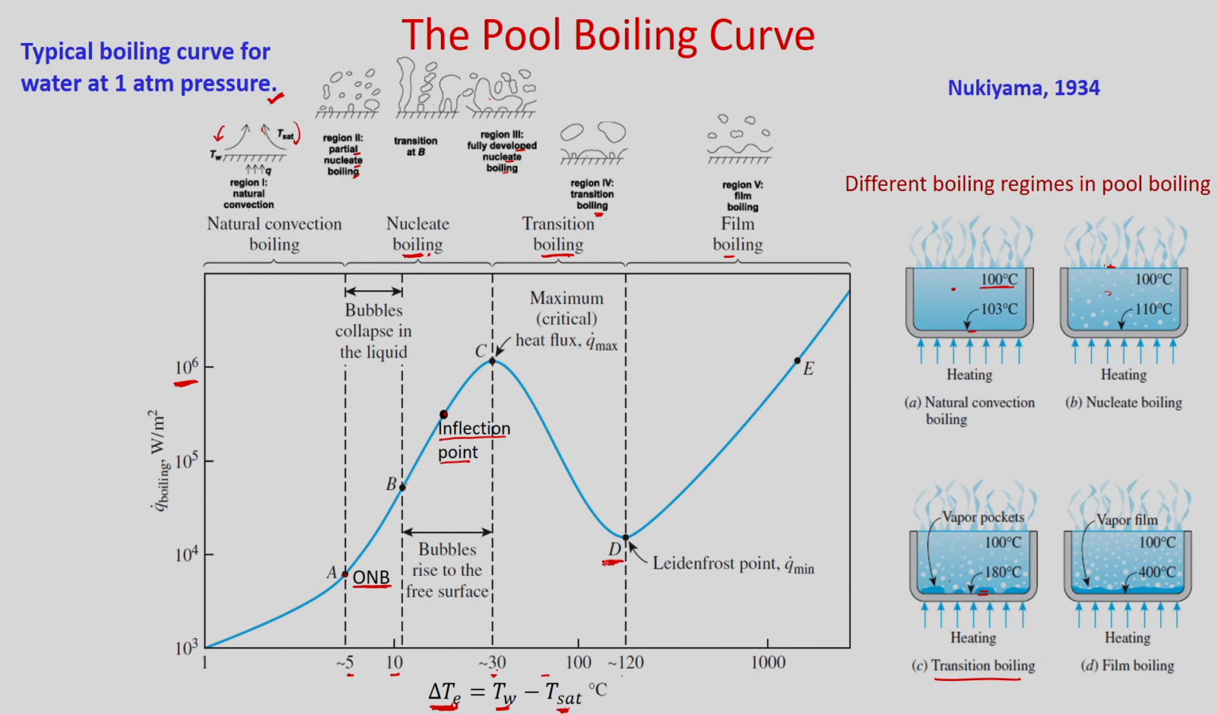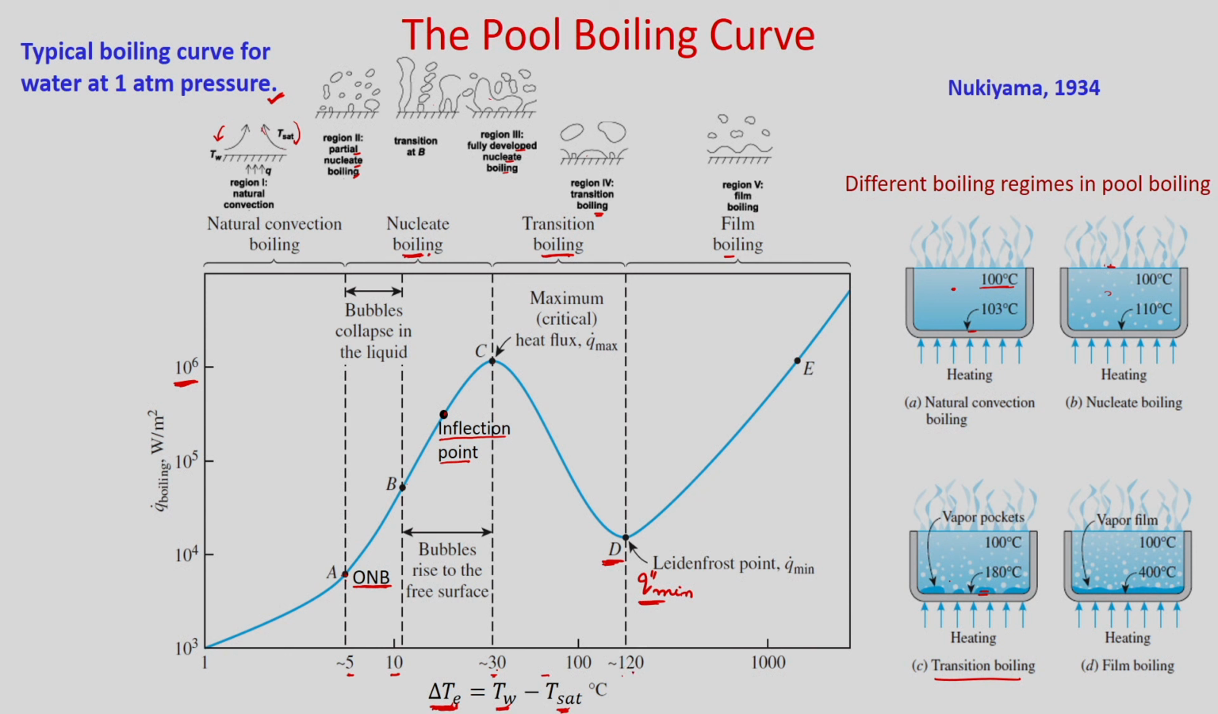So, your heat transfer continues to decrease although your excess temperature increases. This is known as the transition regime, and in this case generally partial nucleate boiling and film boiling will take place. When you come to the bottom point D, you will get the minimum heat flux, q double prime minimum. This point is known as the Leidenfrost point, where you have a minimum heat flux.